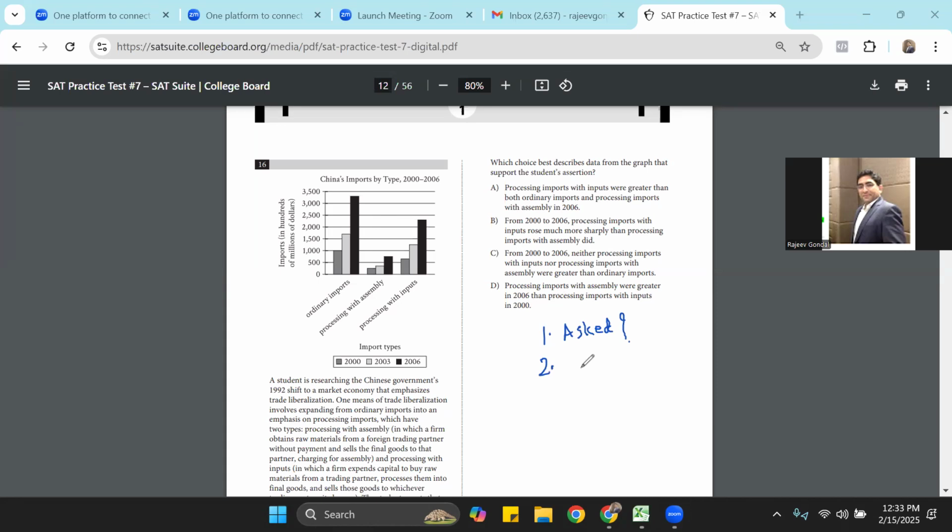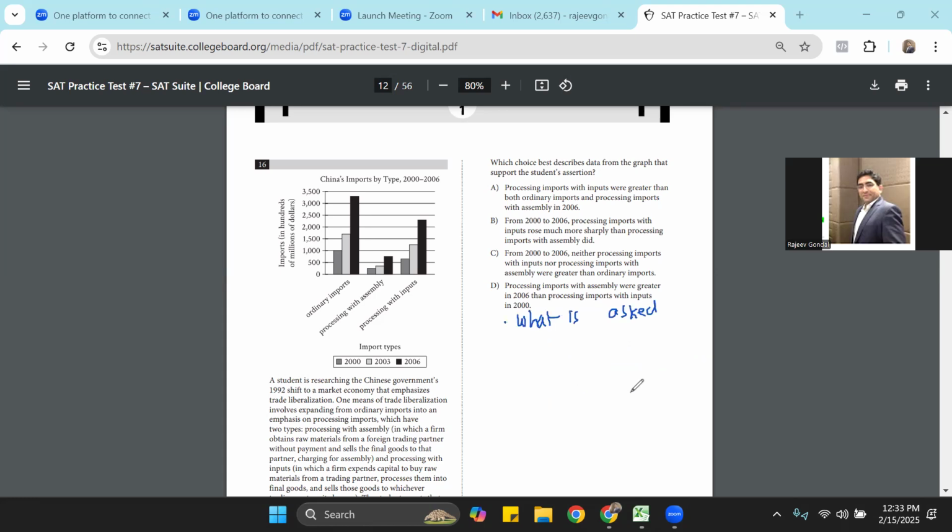Number two, figuring out the evidence which tells it by using keywords. So when you read the question, you will be able to figure out what is the most important word which you should focus on. And the third point is use elimination rather than selection to get to the right answer. Okay, so 3 points: what is asked, look at the evidence, and use elimination rather than selection to answer the question. Let's quickly answer this question using these techniques.